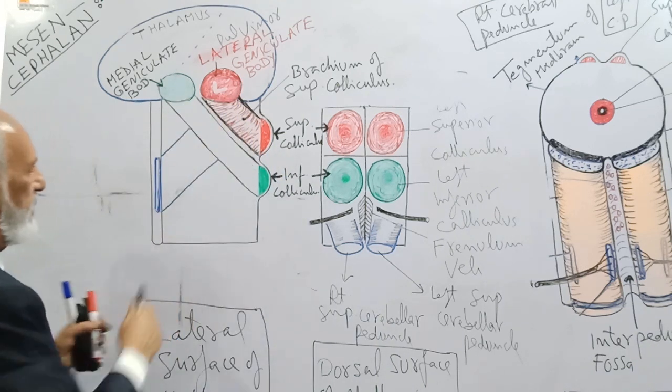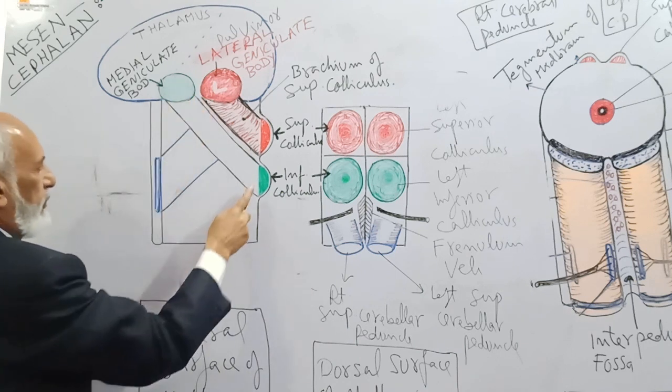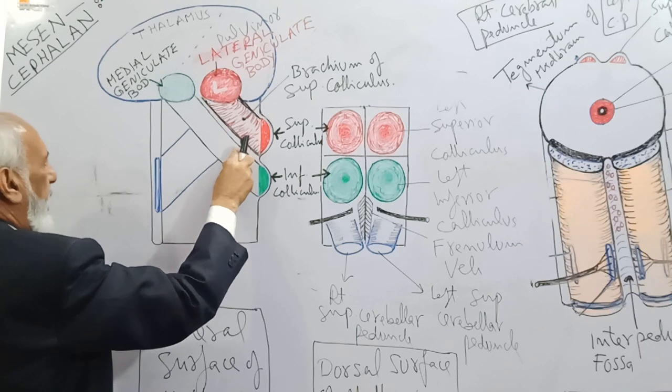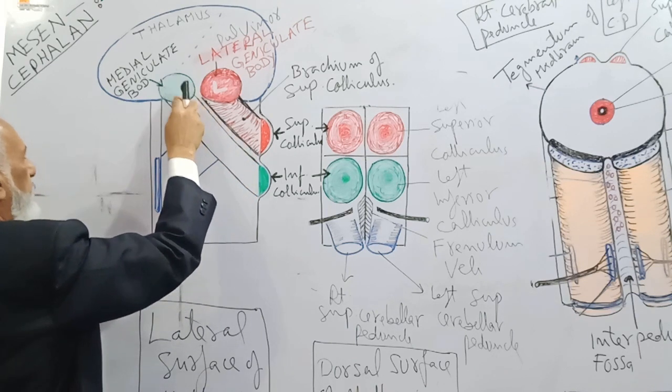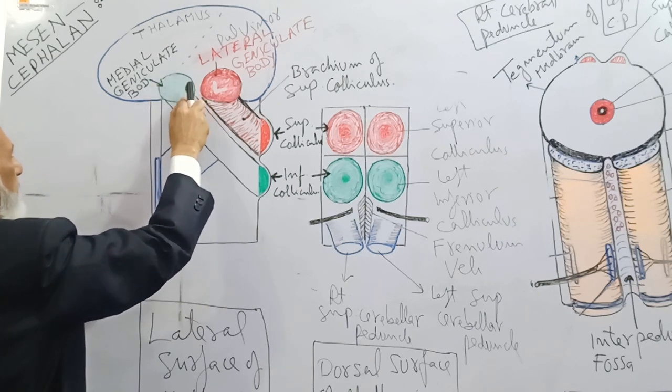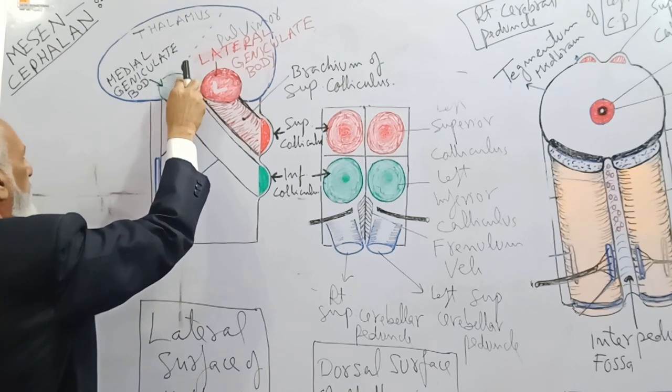Similarly, you can see another elongated ridge which starts at the level of the inferior colliculus, runs forwards and upwards, and reaches the inferior surface of the pulvinar towards the medial geniculate body. This is the medial geniculate body.